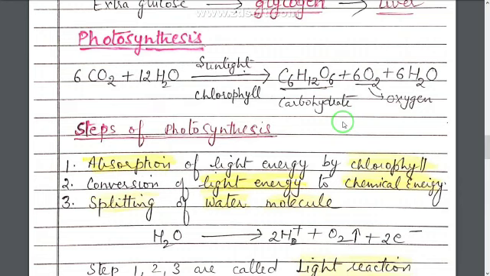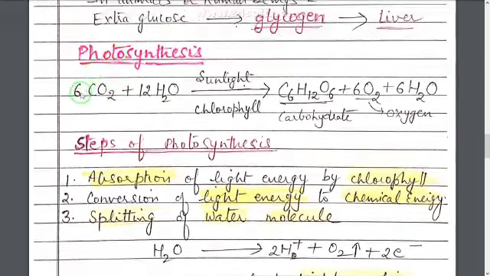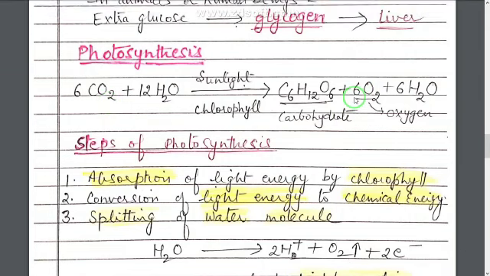Second importance is that in this process carbon dioxide, which is the harmful gas, is utilized by the plants, and a good gas, oxygen, is evolved in this process. Means they purify the atmosphere, they take and utilize carbon dioxide which is harmful for us, and they prepare oxygen in this process which is required by our body for respiration.